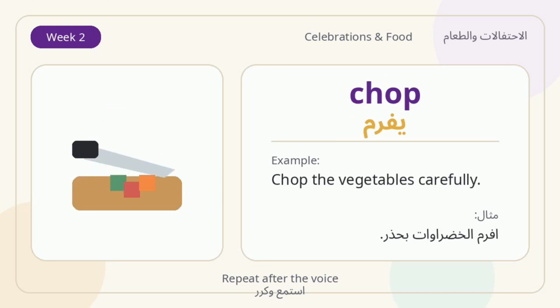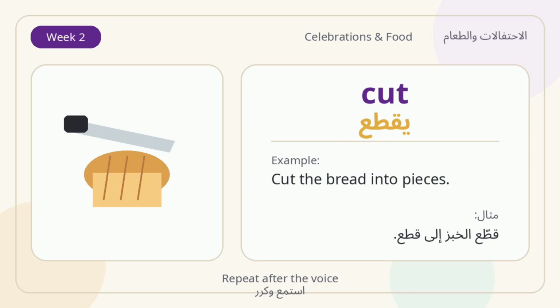Pour. Pour means to move liquid from one place to another. Pour the juice into the glass. Boil. Boil means to heat water until it bubbles. Boil the water before making tea.